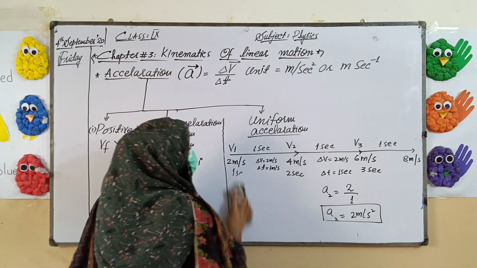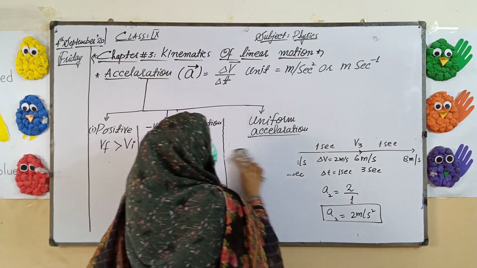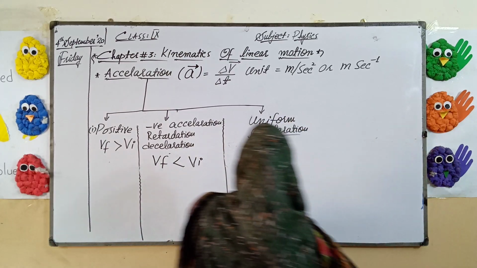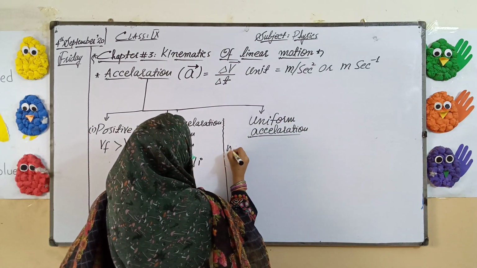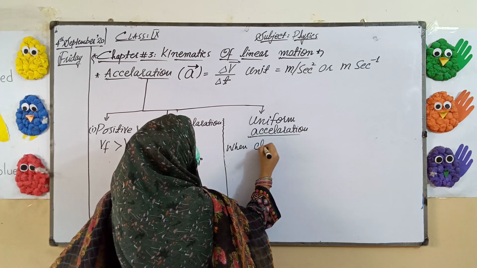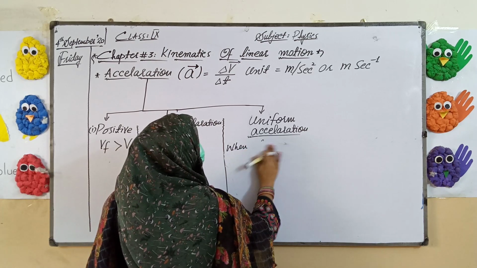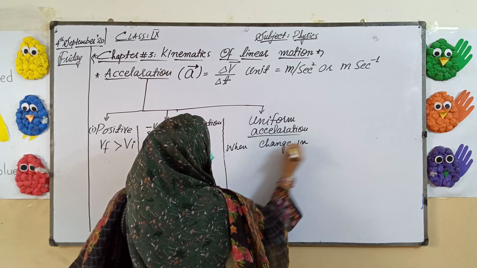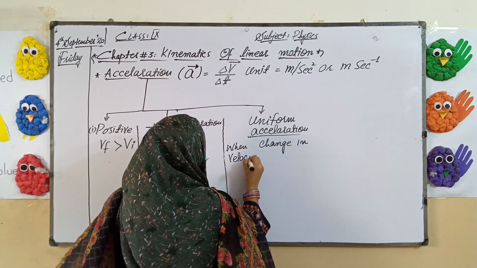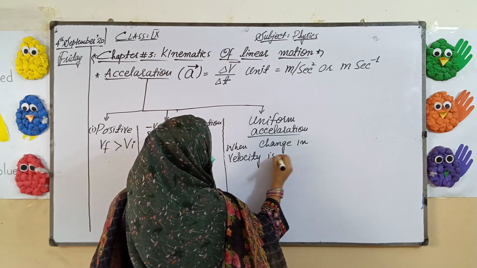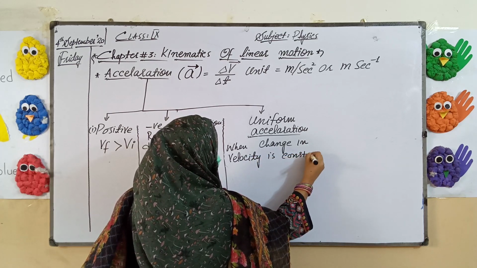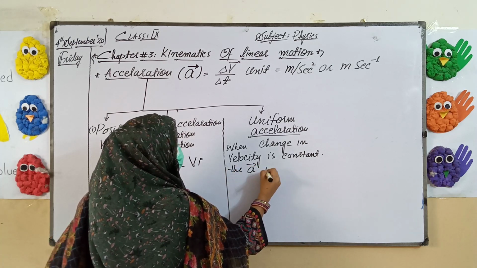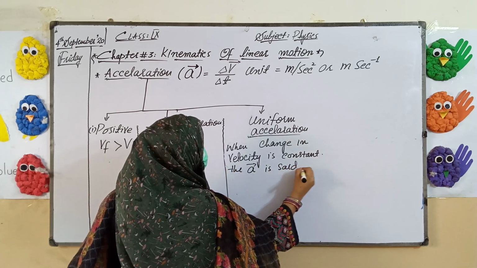So we can define the uniform acceleration as: when the change in velocity is constant, the acceleration is said to be uniform.